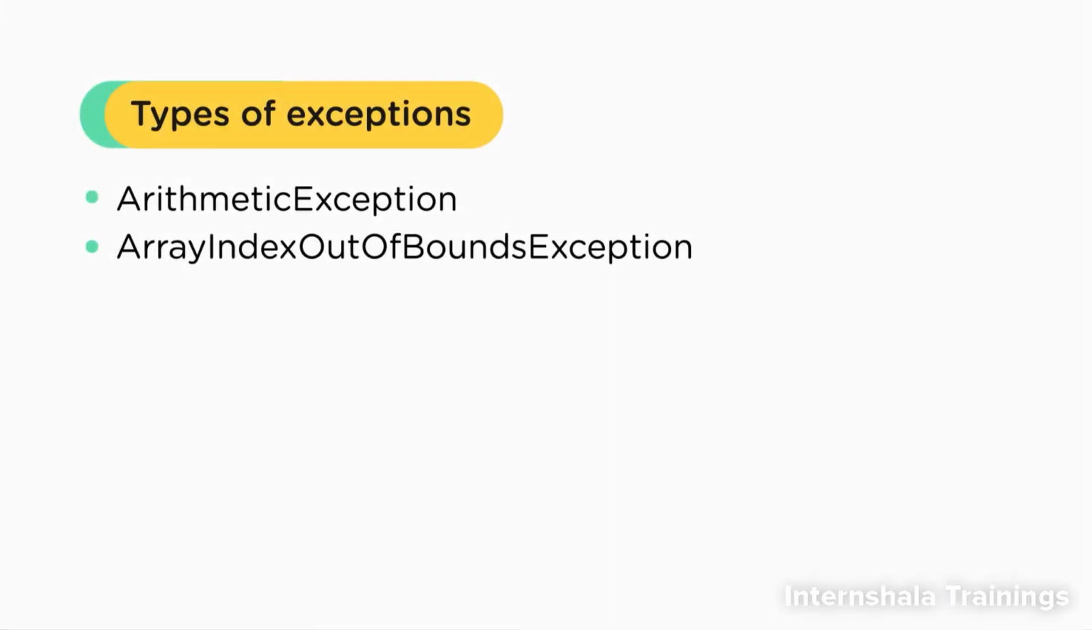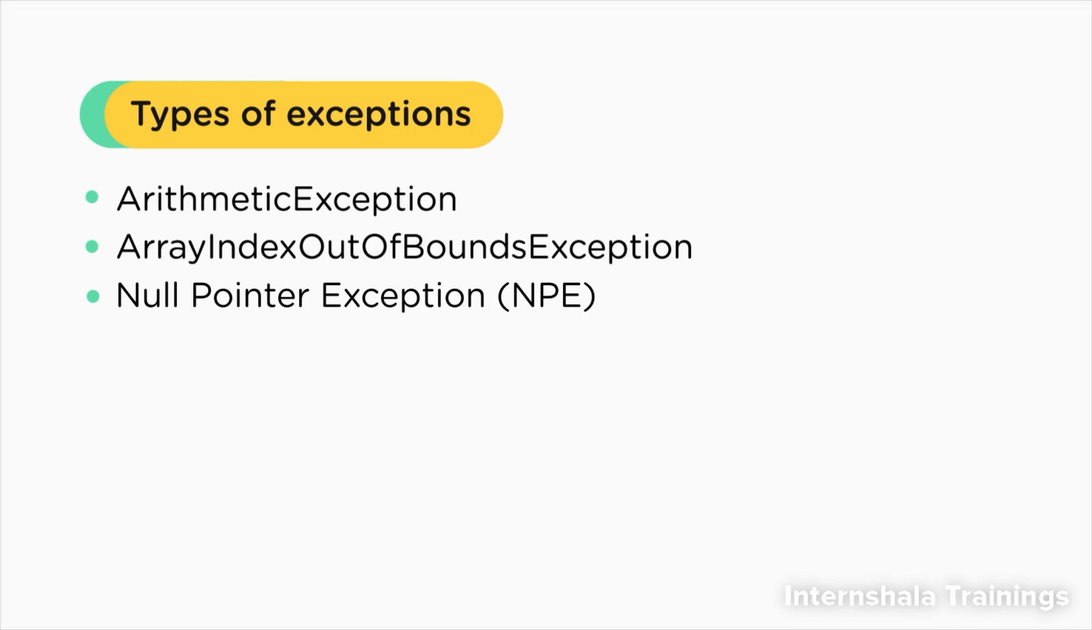So, we have looked at two types of exceptions till now, the arithmetic exception and the array index out of bounds exception. Now there is one more exception that is very common while developing Android applications, and that is the null pointer exception or NPE. They are popularly known as billion-dollar mistakes. Well, that's because null pointer exceptions are the most commonly occurring bugs in programs, and the time spent in resolving them is worth billions of dollars.